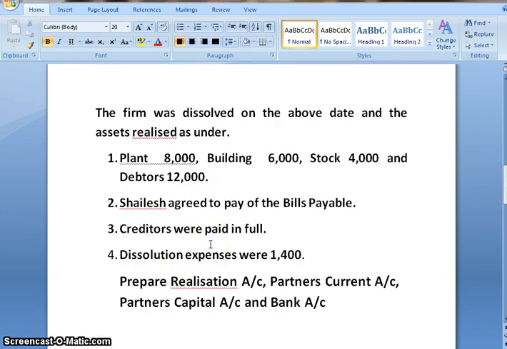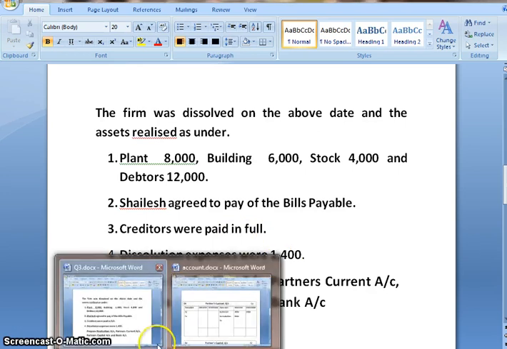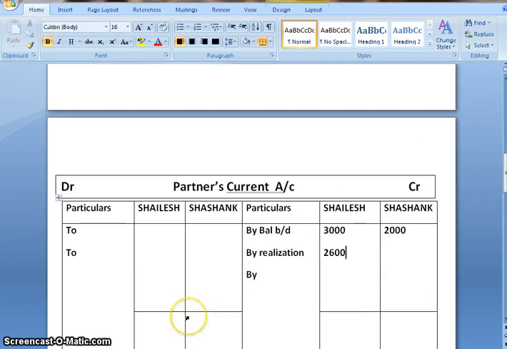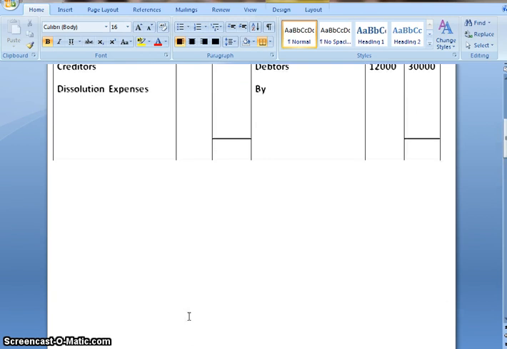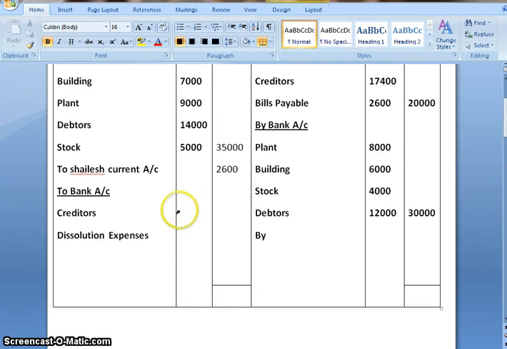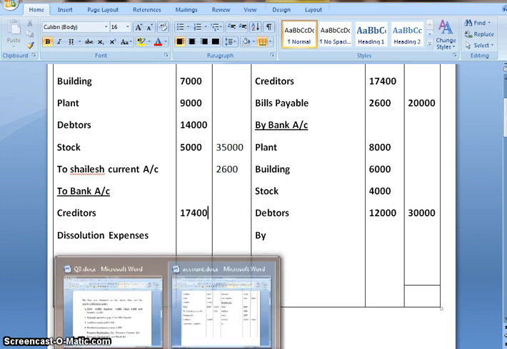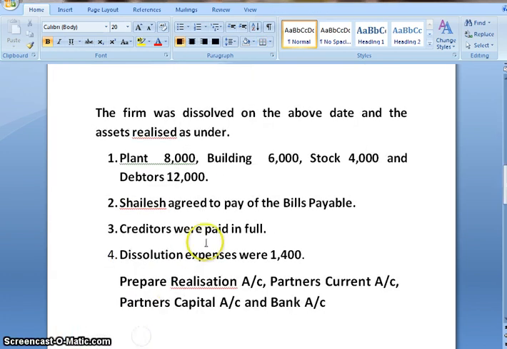Moving ahead, creditors were paid in full. So the journal entry would be realization account debited to bank account, and the amount of creditors is 17,400. Next, dissolution expenses were 1,400.